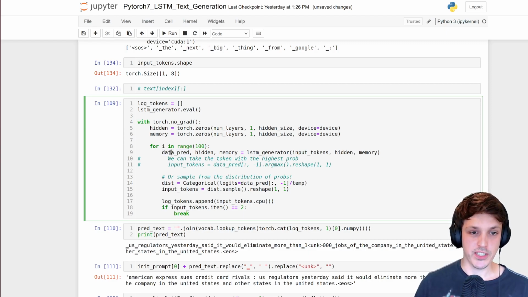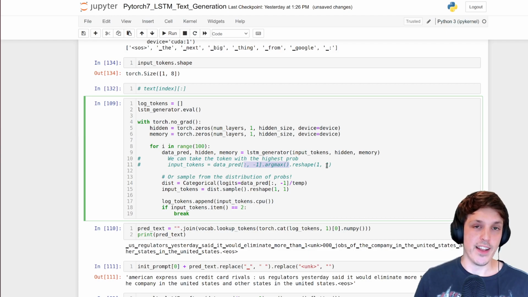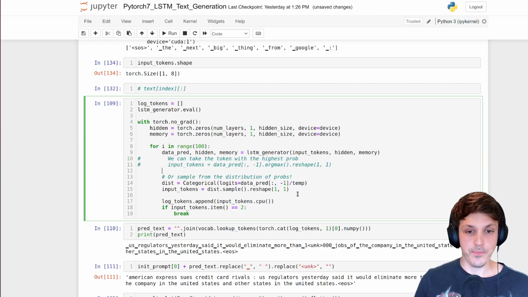Once we get our prediction for the last one, we're going to do one of two things. Because we have those class probabilities, we could just take the argmax, be greedy and take the token that has the highest likelihood according to the model. Or we can sample from that distribution.